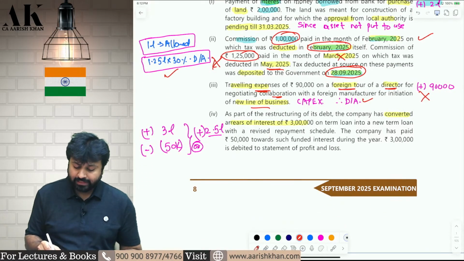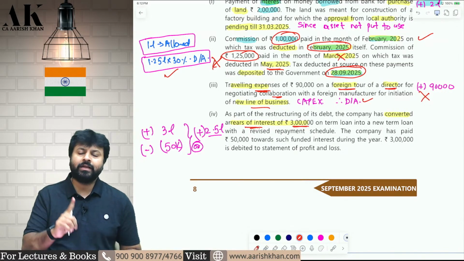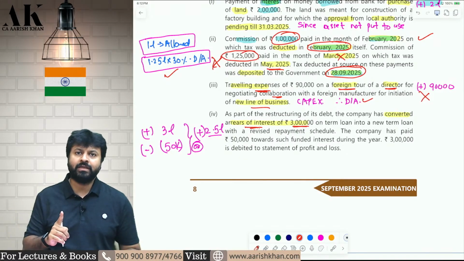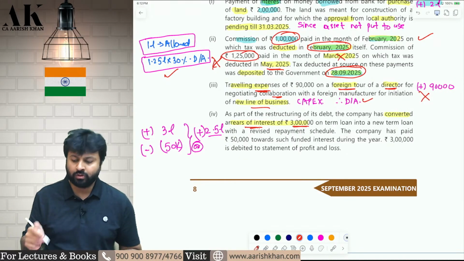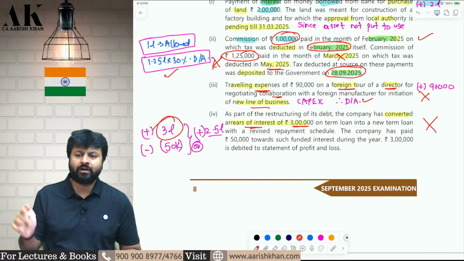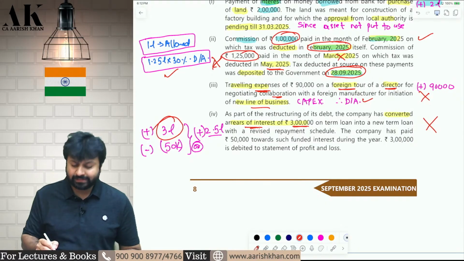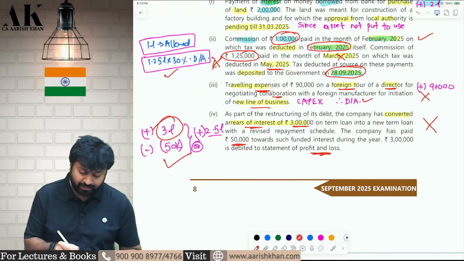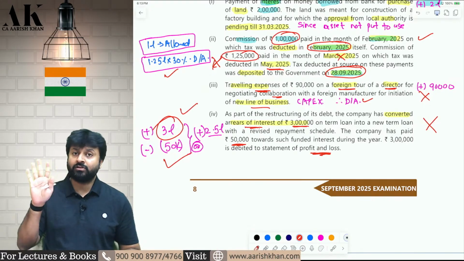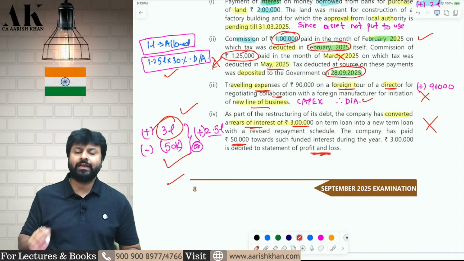Next, there is some outstanding interest of 3 lakh rupees that is converted into a new loan. Now, remember, it is very specifically written in 43B, conversion of outstanding interest into a new loan does not amount to actual payment. Therefore, this 3 lakh rupees which is converted into a new loan cannot be allowed as deduction. However, when this loan will be repaid, it will be allowed as deduction. So, out of this 3 lakh, 50,000 has been repaid and it is debited to the P&L. Entire 3 lakh is debited to P&L. So, first you will add back 3 lakh because 3 lakh is not allowed as deduction, and you will reduce 50,000 because 50,000 is actually paid. You can claim that as a deduction.